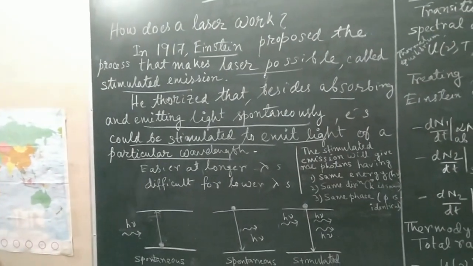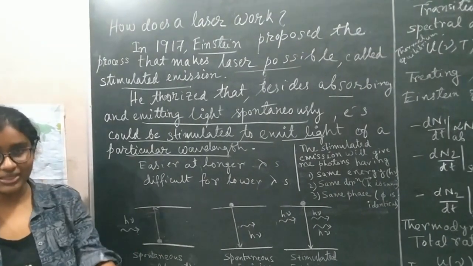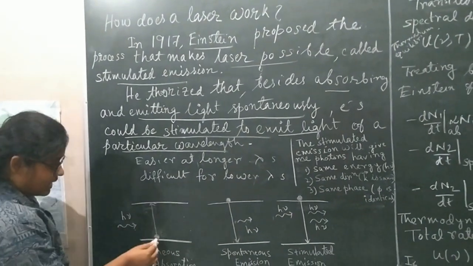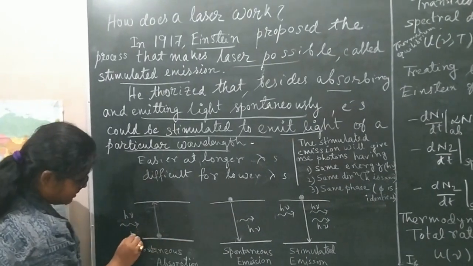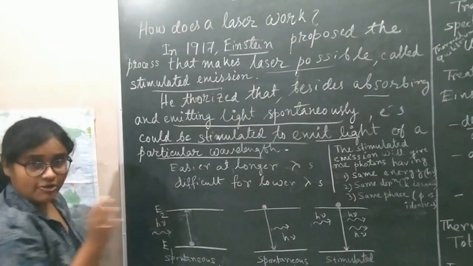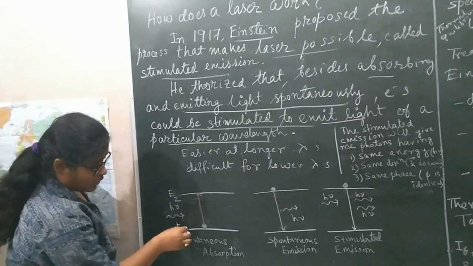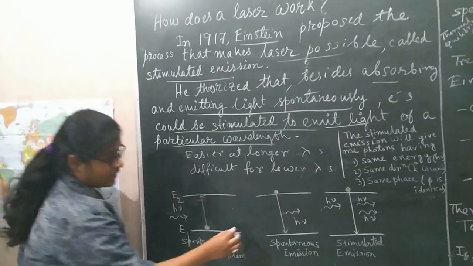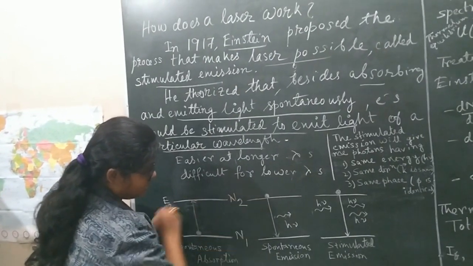We all know about light matter interaction. Whenever light is incident on a medium, the light can get absorbed by the medium. Suppose this is the ground state energy level E1, and the higher state is E2. I am taking only a two level system, with only two energy levels, E1 and E2, where the population at level 1 is N1 and the population at level E2 is N2.